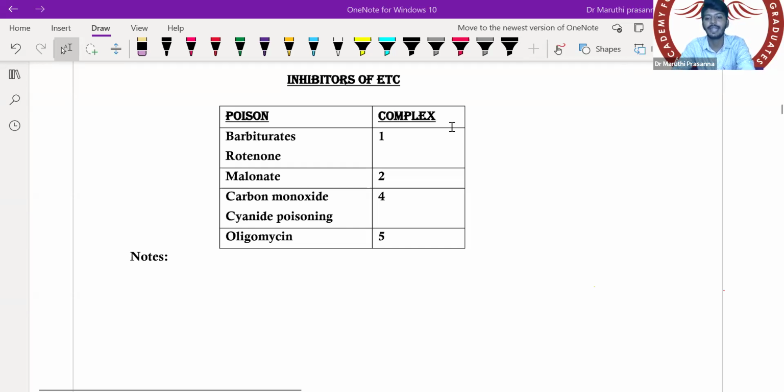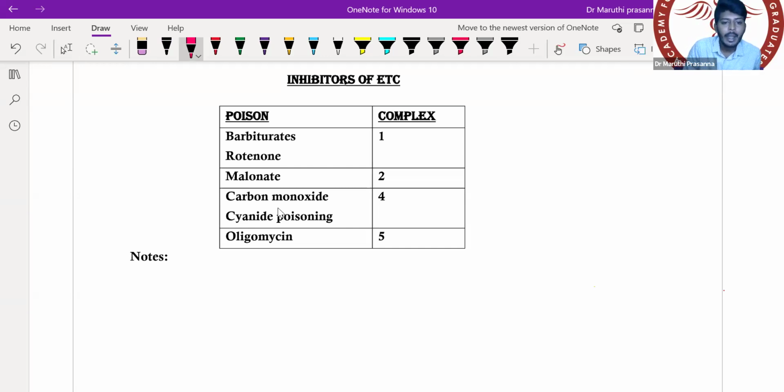That is uncouplers of electron transport chain. So what are uncouplers? So we have inhibitors of electron transport chain. The electron transport chain consists of complexes. All the complexes are basically enzymes. If there is an enzyme, there can be an enzyme inhibitor.